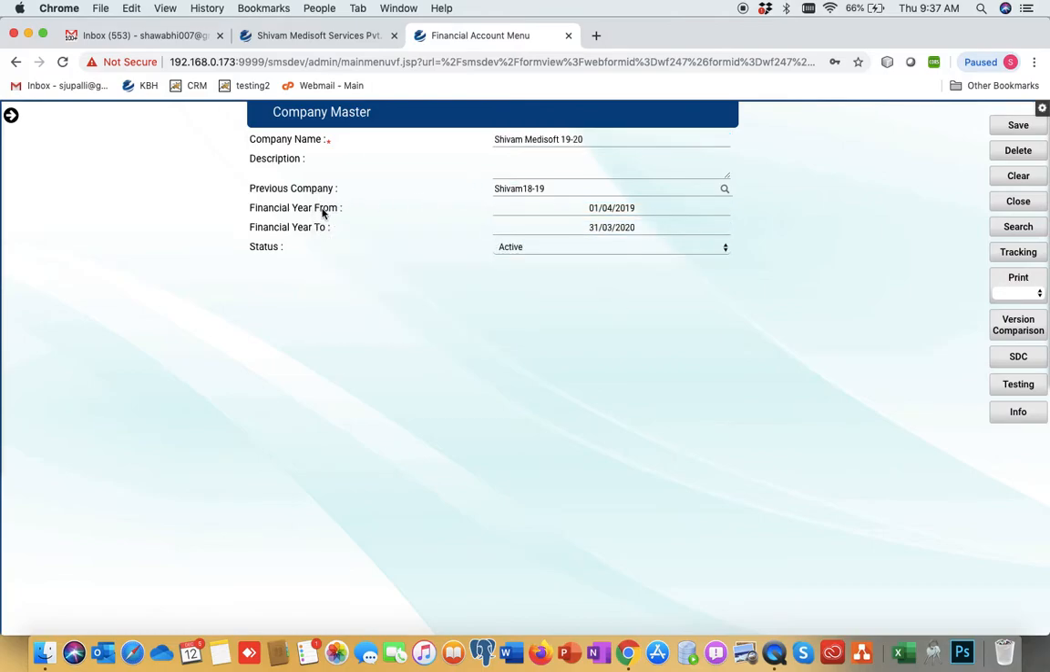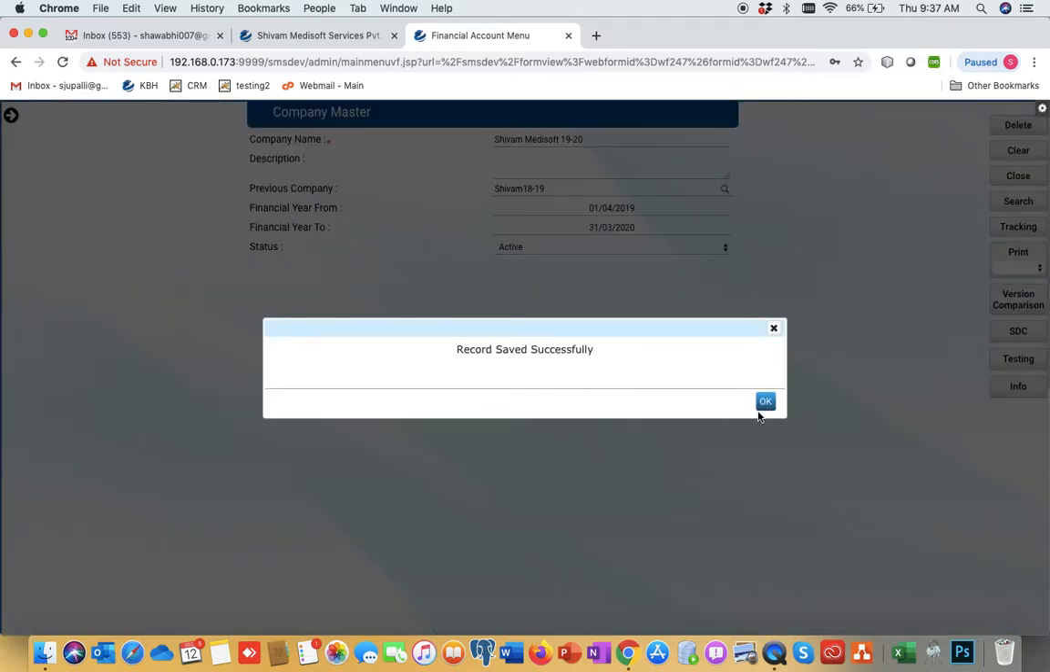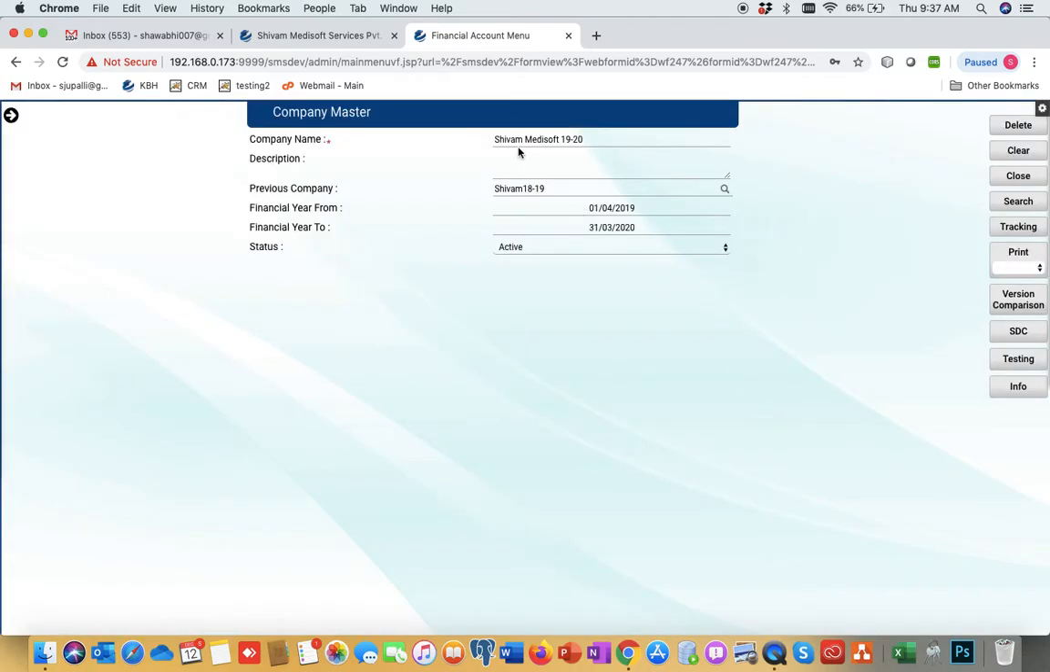Next is the financial year from and to. Whenever you create a company, it automatically checks which date you are on and which financial year that date belongs to. Based on that, the financial year from date and to date will come automatically. Next one is the status. This is the status of the company, whether the company is active or inactive. And next is save. So we have saved Shivam Medsoft 1920.